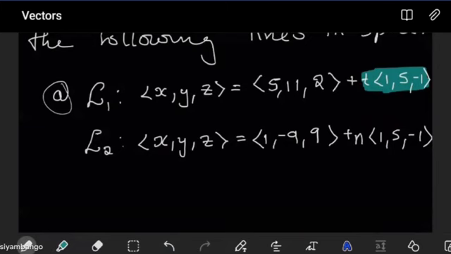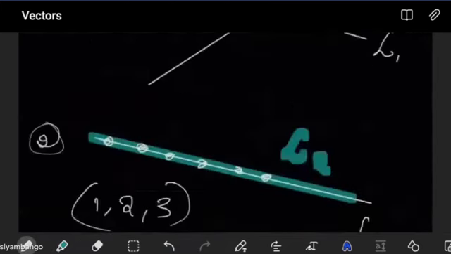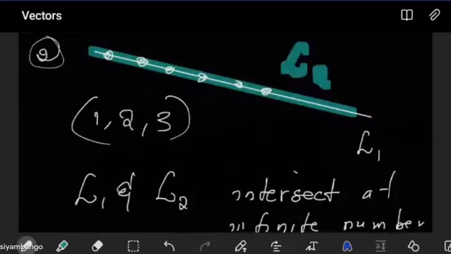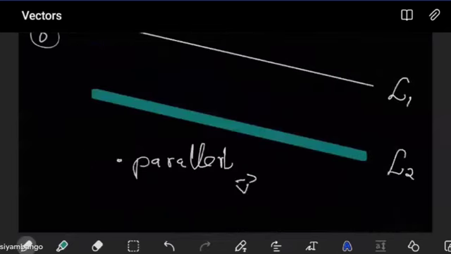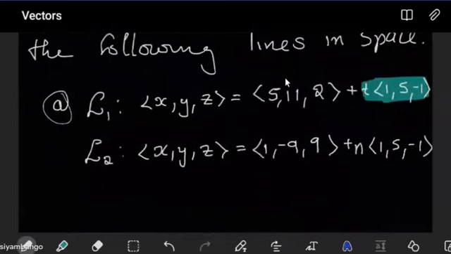But if they are parallel, then we know they are either this case, where they are parallel and exact, as in the same line, or they are parallel but different. So then it means this case. The question is, how do we tell which case we are dealing with? For two lines to be parallel, it means that, like I mentioned, either they intersect everywhere or they do not intersect at all.